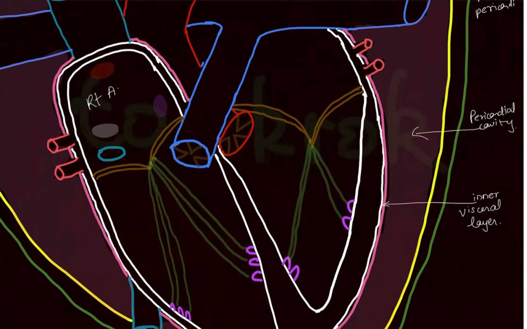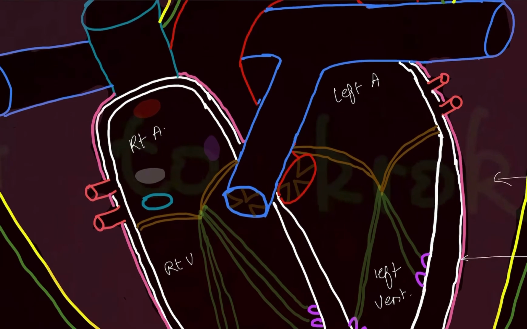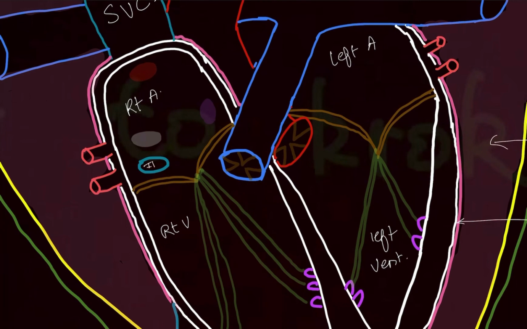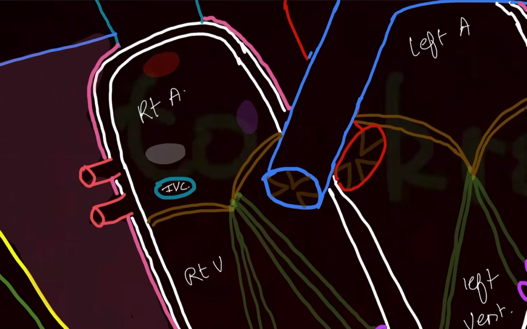This is your right atrium, your right ventricle, the left atrium and the left ventricle. In the right atrium, you can see a few structures which I have drawn. This is the superior vena cava. This on the inferior side is the opening of the inferior vena cava, which opens into the right atrium. This is the coronary sinus.